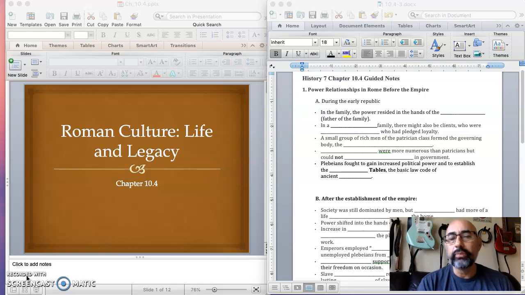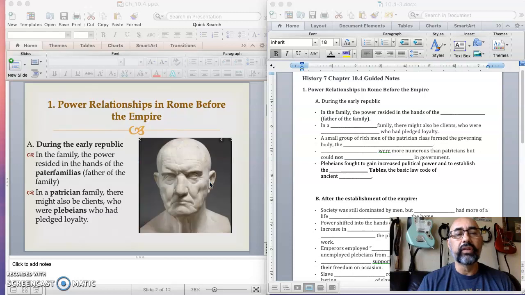So I just want to briefly go over today's assignment. It is a PowerPoint with guided notes. They are both in today's Schoology page, so check that. Download both the PowerPoint here and your guided notes. Print out your guided notes, not your PowerPoint, so that you can fill out your guided notes as you go through the PowerPoint like we've done in class. I will just go over the first couple with you.